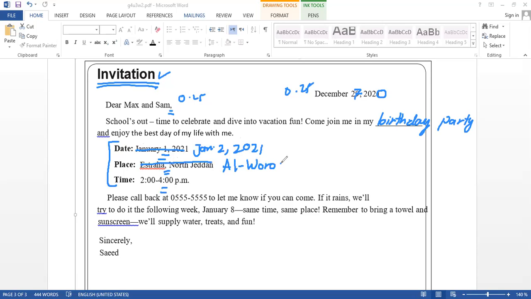And the time, I think 2 p.m. looks like it's okay with everyone. So I can leave this one like this. Once you write this, you will be able to have at least 2 marks for writing this.